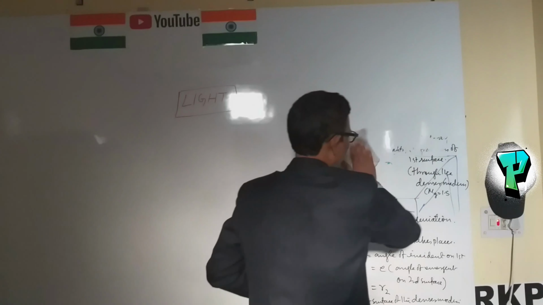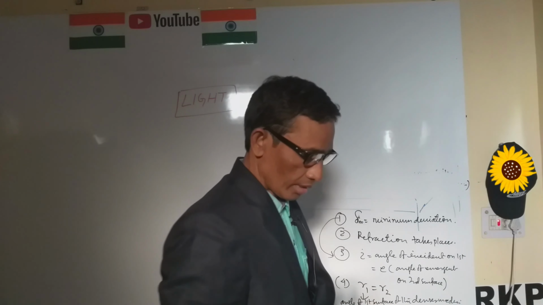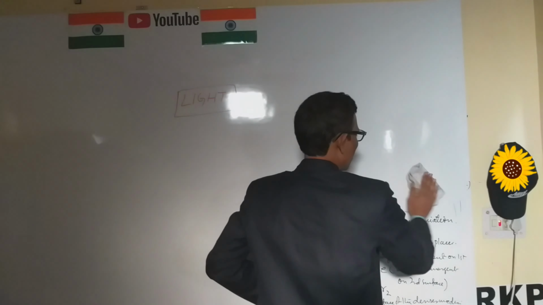As we know, light follows the quantum theory. Light is a particle, and its velocity is very high throughout the universe. So it is a very high speed.